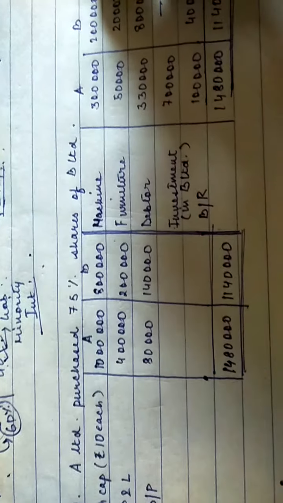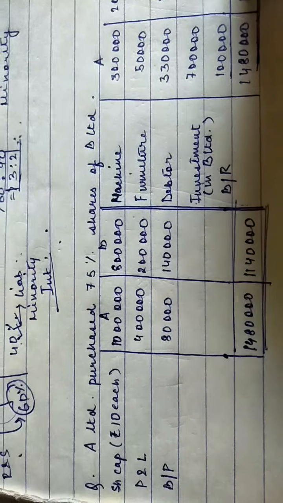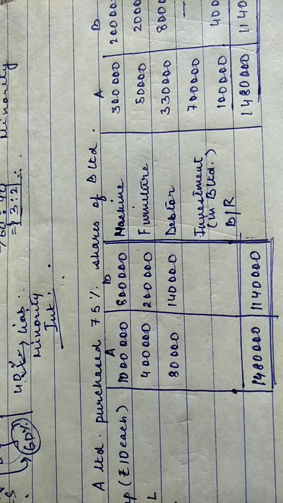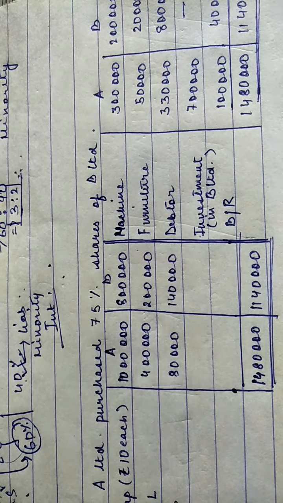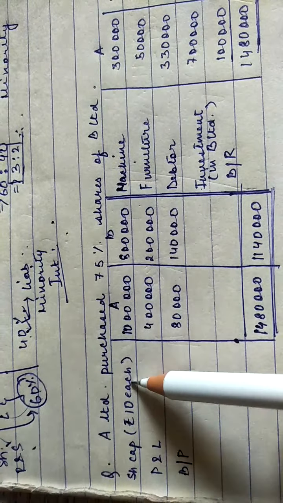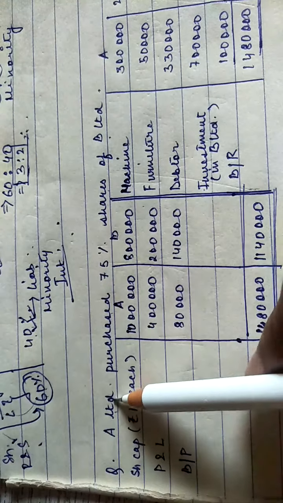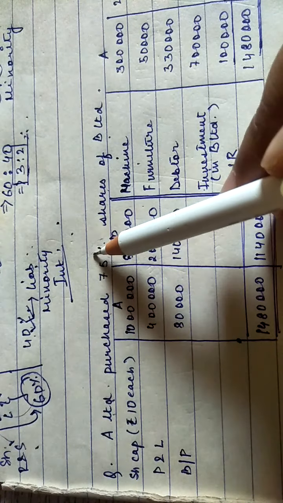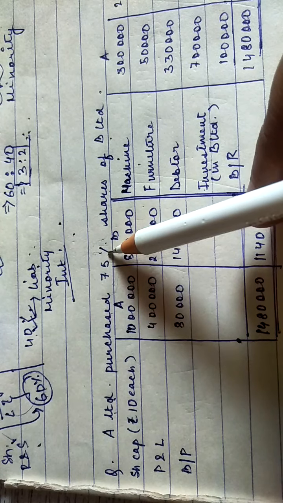So here's the question. Okay, so as we can see here, this A Limited purchased 75% of the shares of the B Limited. So here A Limited will be the majority shareholder, while the rest 25%, it's not mentioned over here, 25% will be the minority, but we have to predict it.